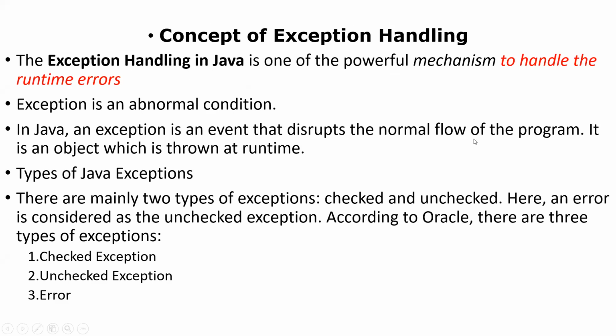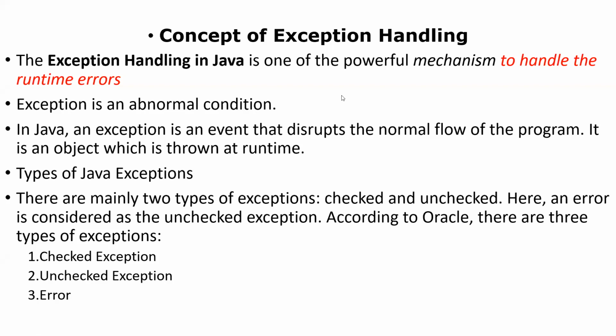In Java programming, the Java runtime system also has some default exception handling mechanisms, which will perform some exception handling. Exceptions may be runtime errors, and in Java this concept is used to handle runtime errors.